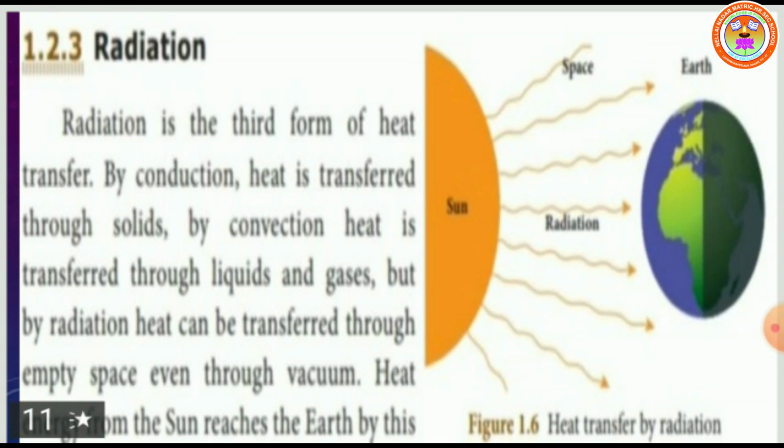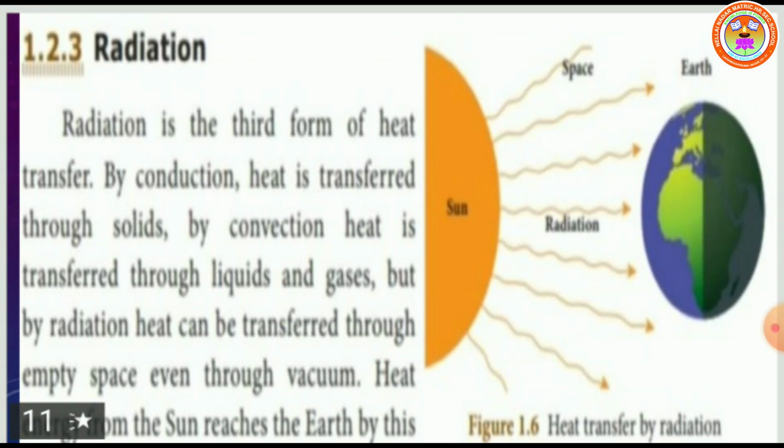What is radiation? Radiation is the third form of heat transfer. First form is what? Conduction. Second form, convection. Third form, radiation. By conduction, heat is transferred through solids. By convection, heat is transferred through liquids and gases.